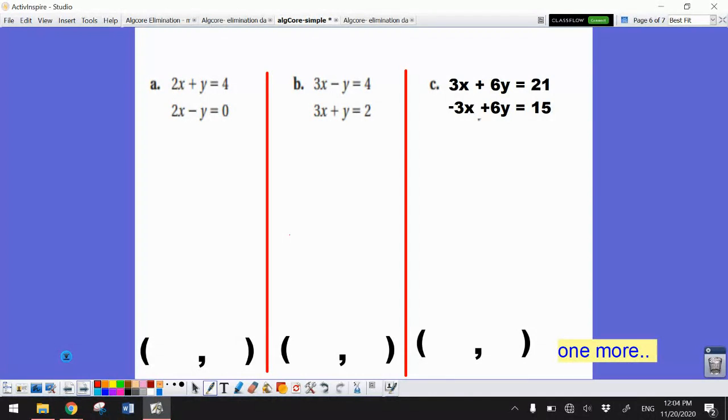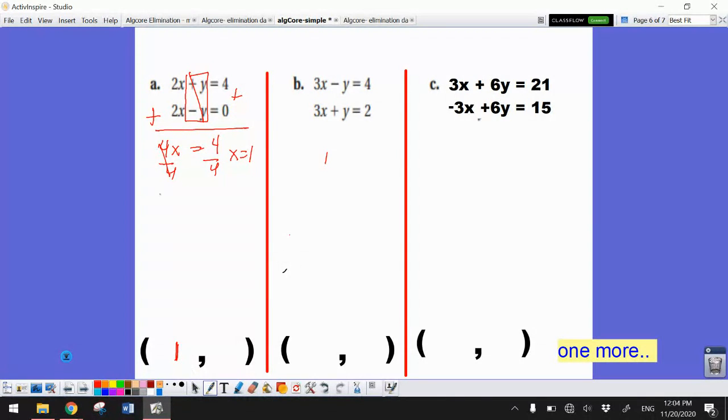Okay, let's see how you did. So if I take a look at this first one, I see that I have y's that are opposites. So I am going to draw the box, cross them out, and add. 2 plus 2 is 4. 4 plus 0 is 4. Dividing by 4, I see x is 1. So that's going to go in my first spot.